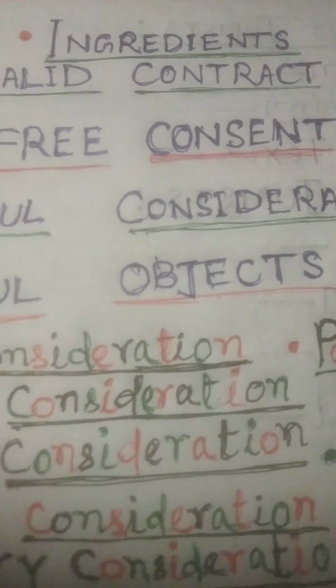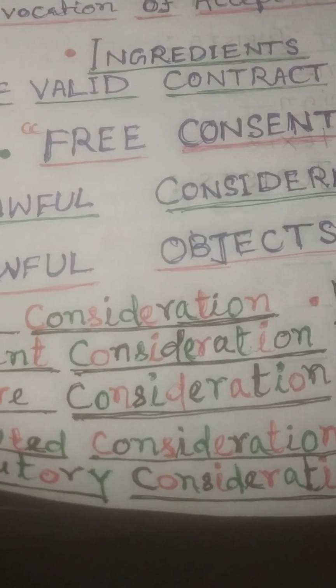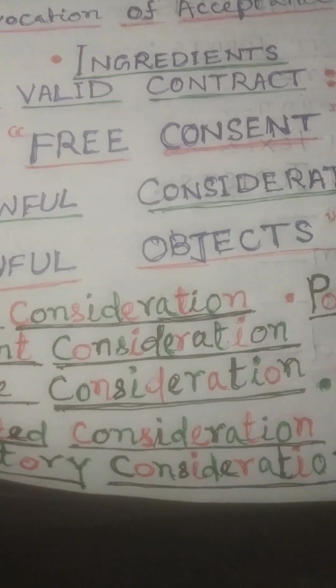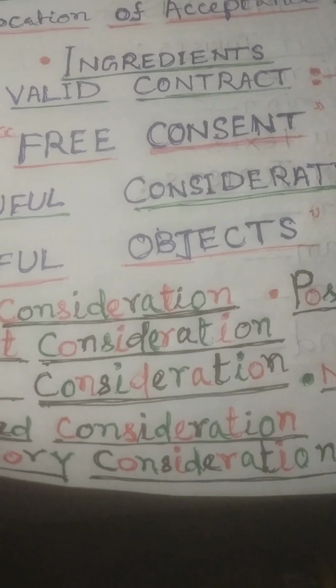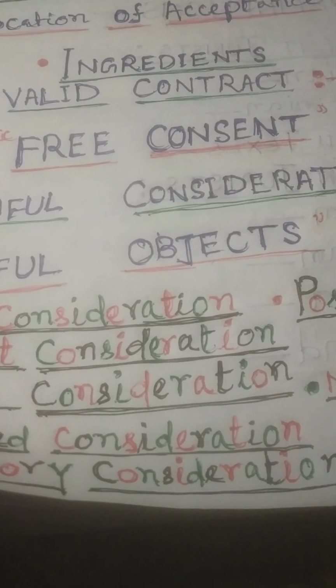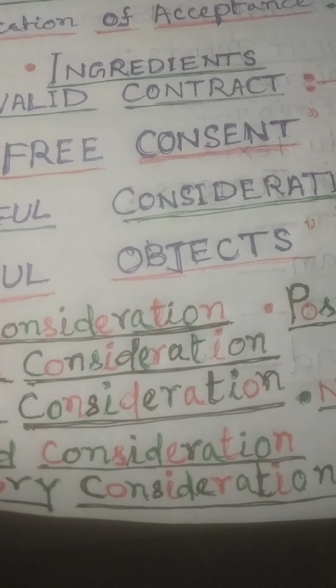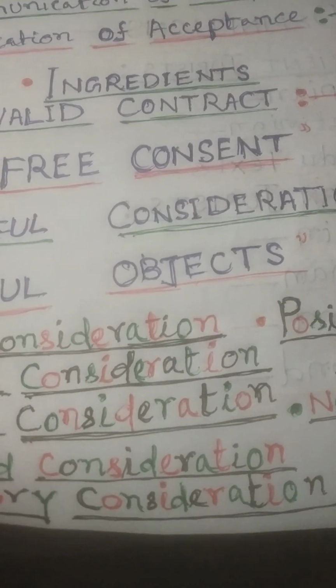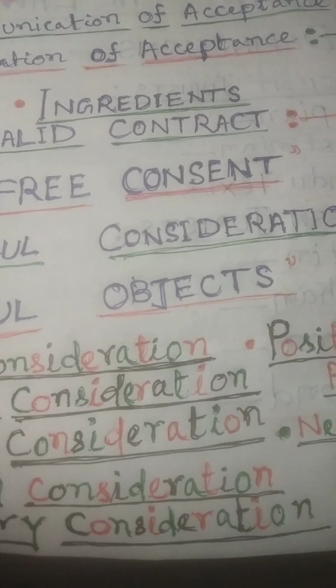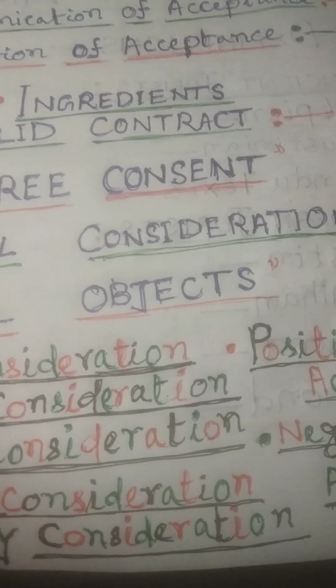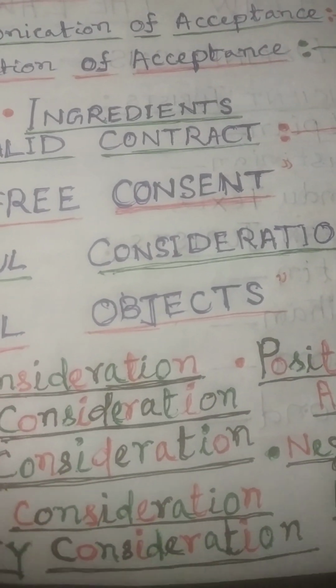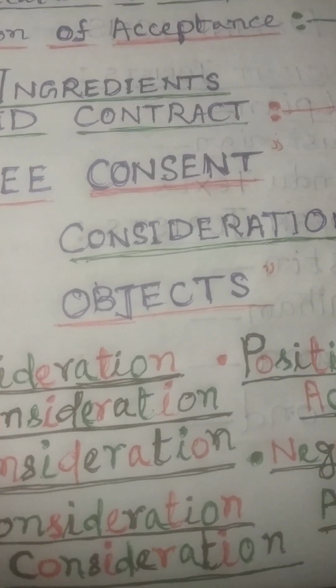Regarding future consideration, the example would be: A promised to pay rupees 25,000 per quintal on certain crops, and those crops would be harvested in future.